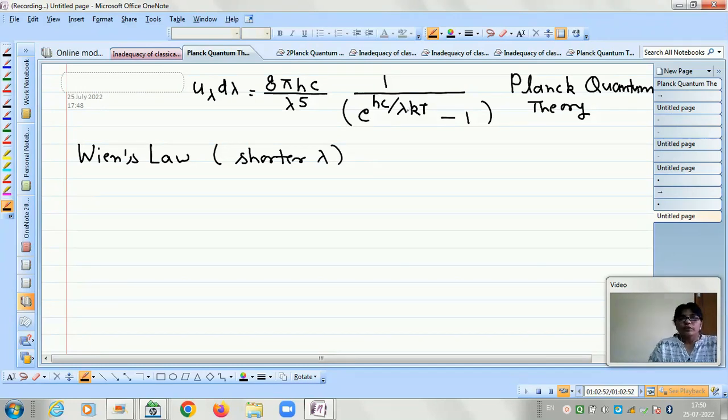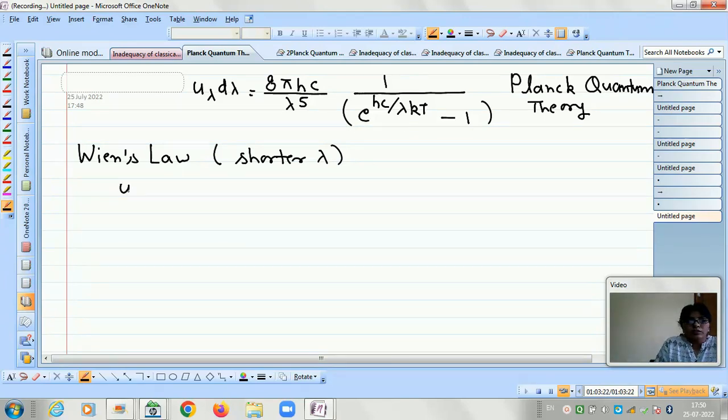Shorter wavelength means the value of lambda is small, so the factor hc upon lambda kT will be large, and e to the power of it is very large in comparison to 1. So we can neglect 1 in comparison to this factor in the shorter wavelength range.